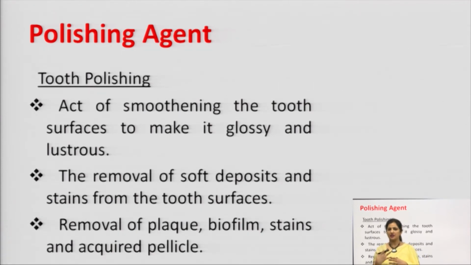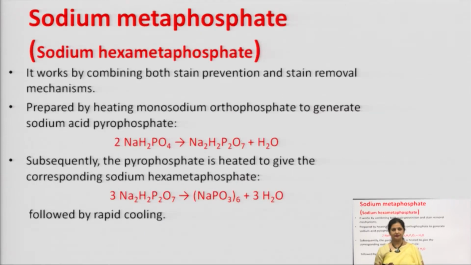But otherwise, what is it doing? It is removing the soft deposits and the stains from the tooth surface. Basically, it removes plaque, biofilm, stains and acquired pellicle, which all exist on the tooth surface and make it look very ugly. So, we use the polishing agent to get that glossy tooth feel.